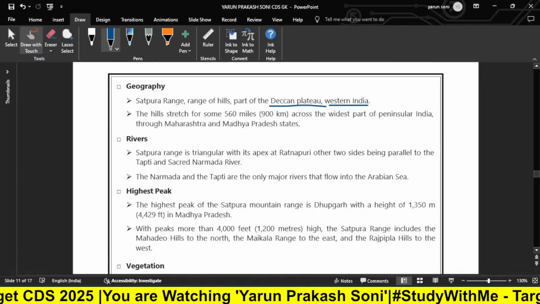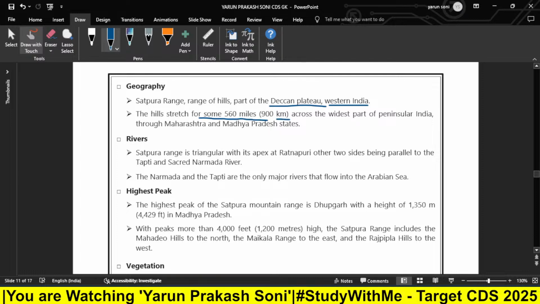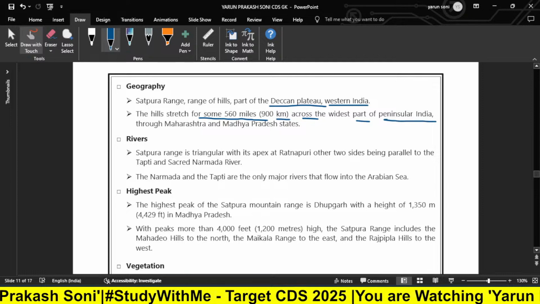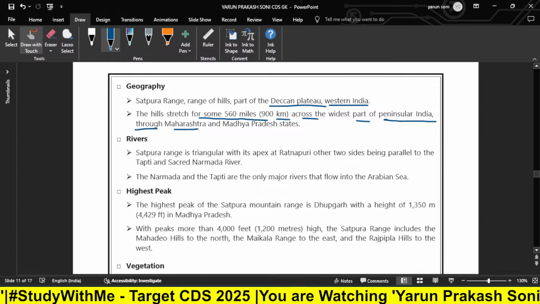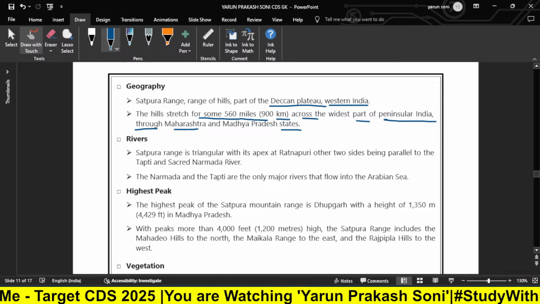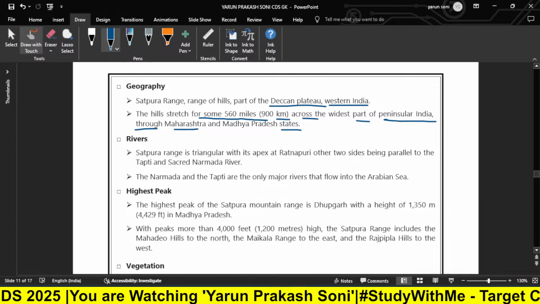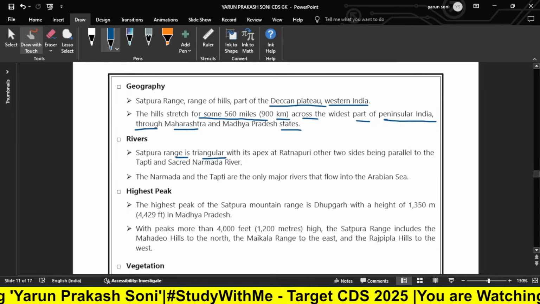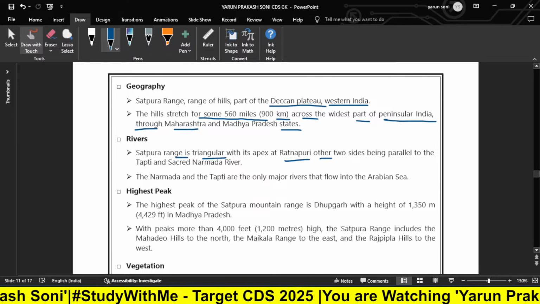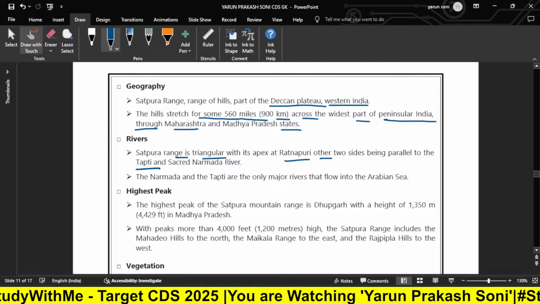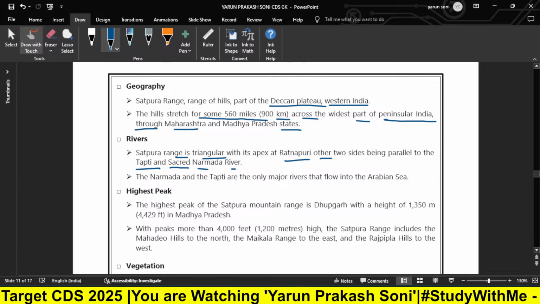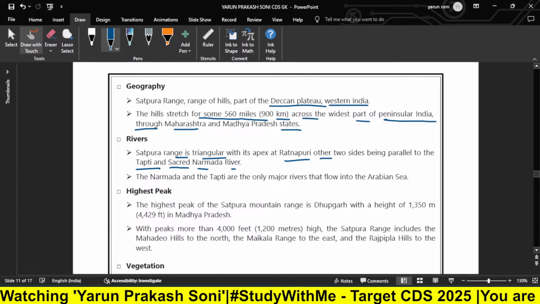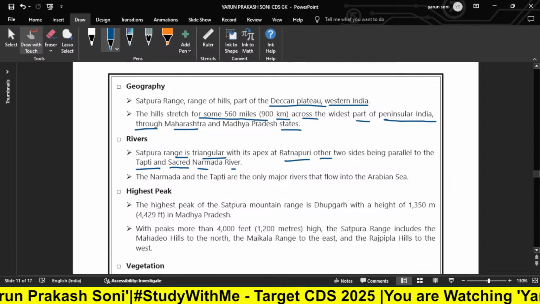Now, the hills stretch for some 560 miles, which is 900 kilometers, across the widest part of peninsular India through Maharashtra and Madhya Pradesh states. The Satpura range is triangular with the apex at Ratanpuri, the other two sides being parallel to the Tapti and Narmada rivers.